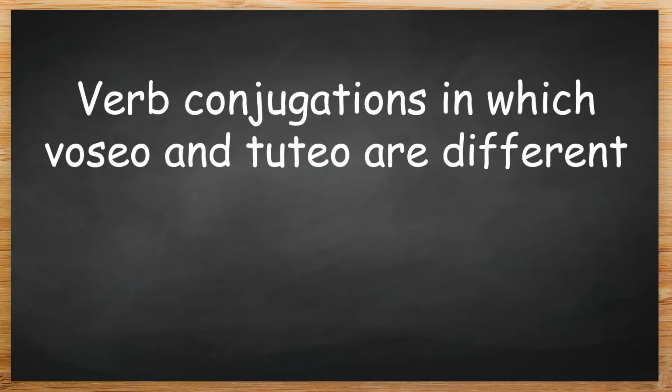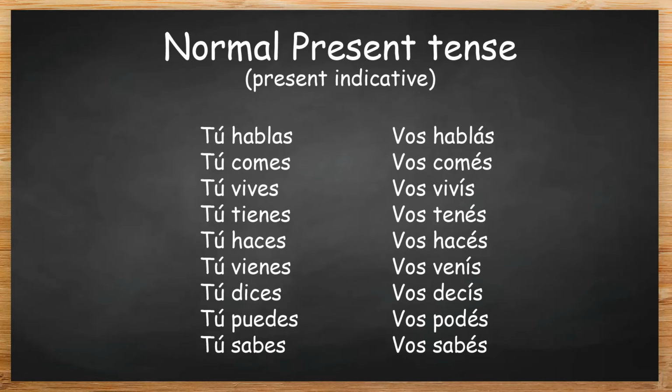Let's start with the normal present tense. Tú hablas, vos hablas. Tú comes, vos comes. Tú vives, vos vivís. Tú tienes, vos tenés. Tú haces, vos haces. Tú vienes, vos venís. Tú dices, vos decís. Tú puedes, vos podés. Tú sabes, vos sabés.